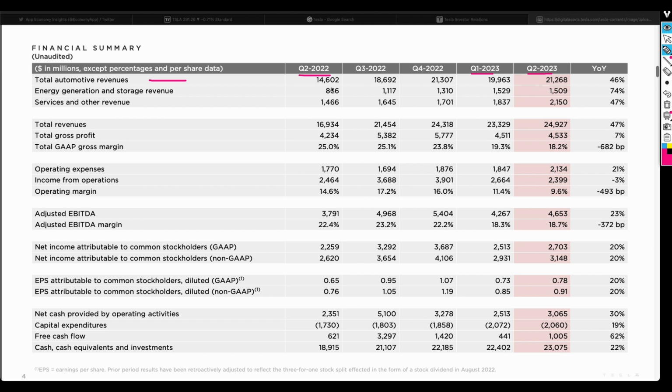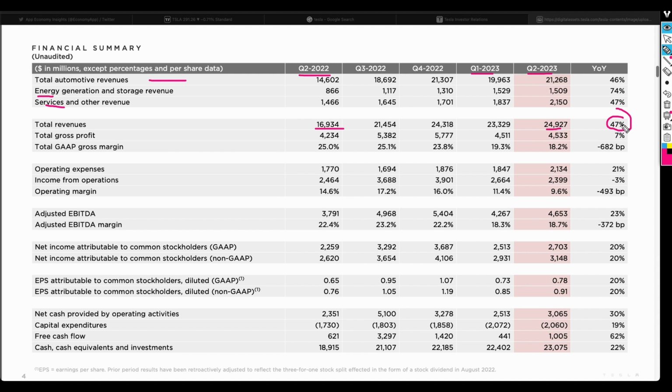So it is good to see that the company is in a car selling business, and it is able to generate revenue from selling cars. But also there is energy solutions, and then there's service, and include other revenues there. So you can see all those revenues are above 40%. So that is good numbers. You can look at the total revenue, so it's 24.9 billion compared to that year on year, which was about 17 billion. So that represent about a 47% increase there.